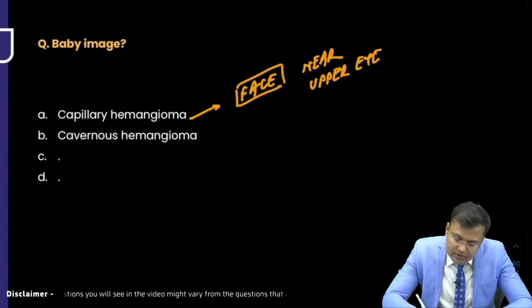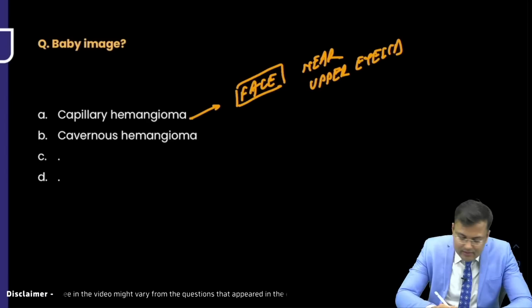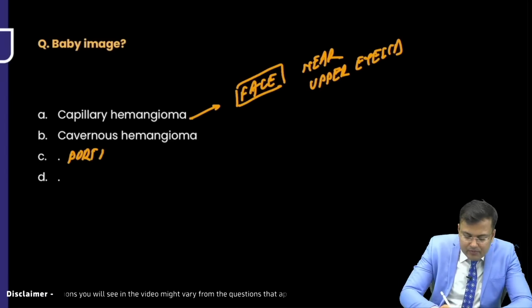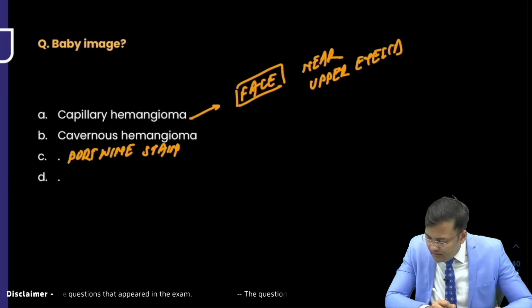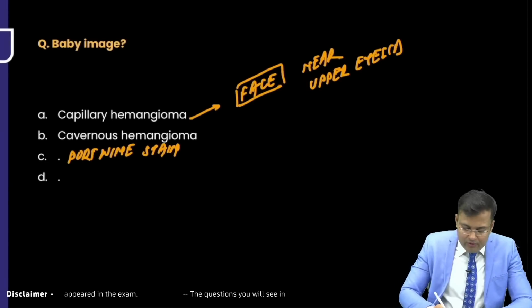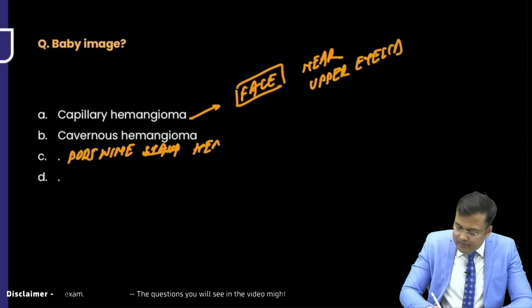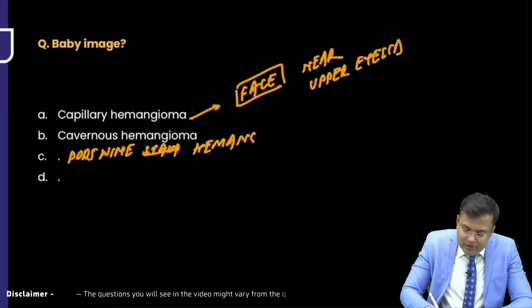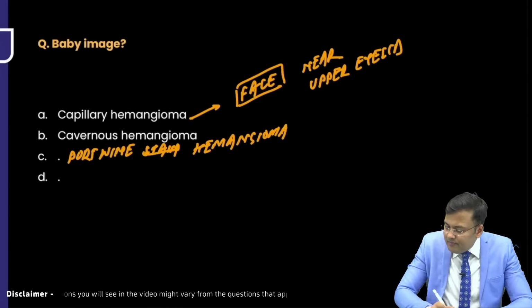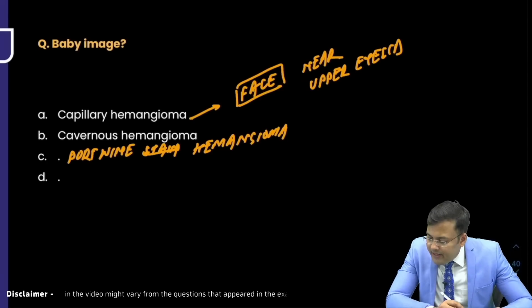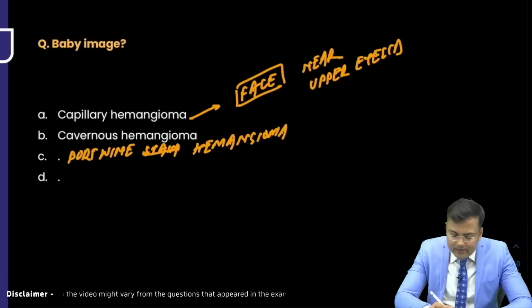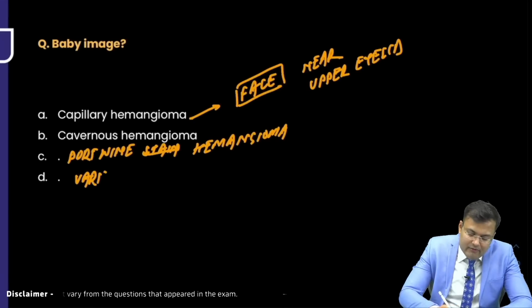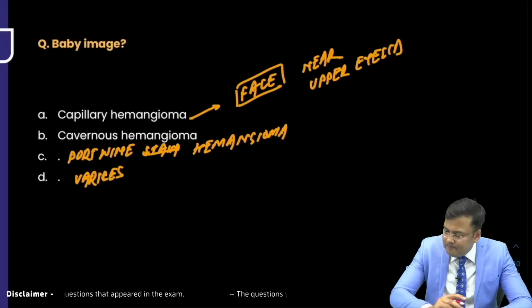Can you tell me what about the other options? Port wine stain? Port wine hemangioma. Okay. Macular stain was there in the option. Navi Agarwal wants to say that varices was there. Varices was there in the option.